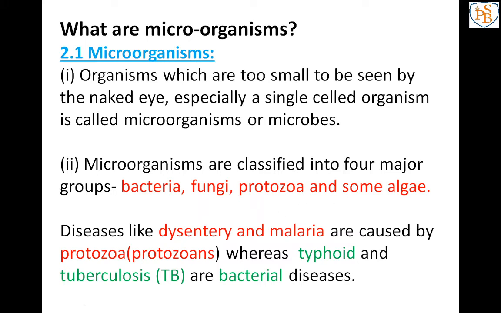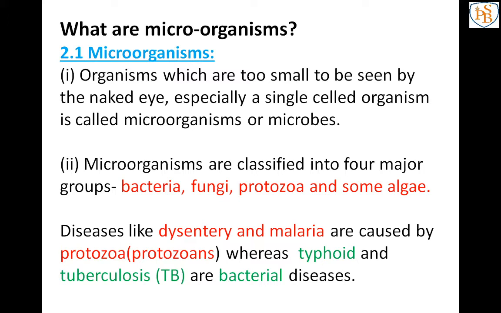Among these microorganisms, some are useful, some are not useful. For example, sometimes diseases are caused by these microorganisms, like dysentery, which you know very well, and malaria, which are caused by protozoa, whereas typhoid and tuberculosis, that is TB, are bacterial diseases, meaning typhoid and TB are caused by bacteria.